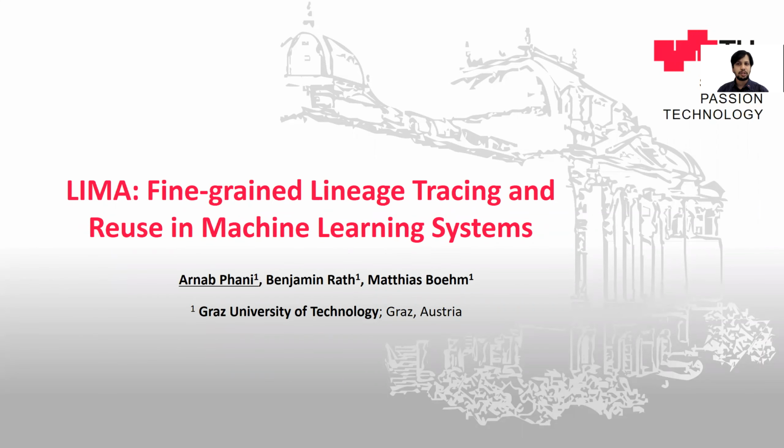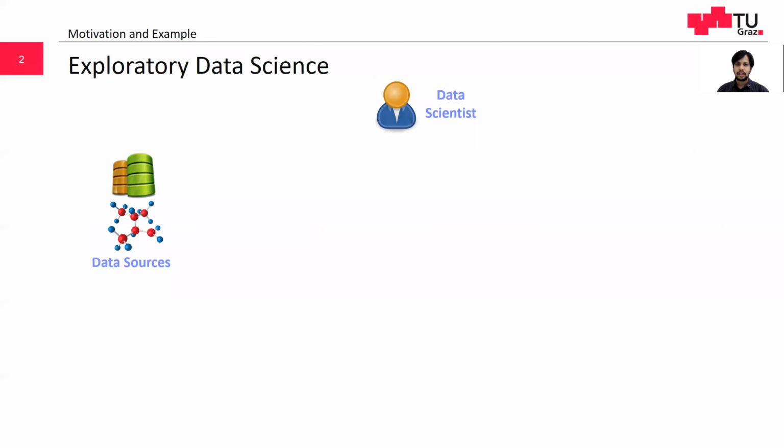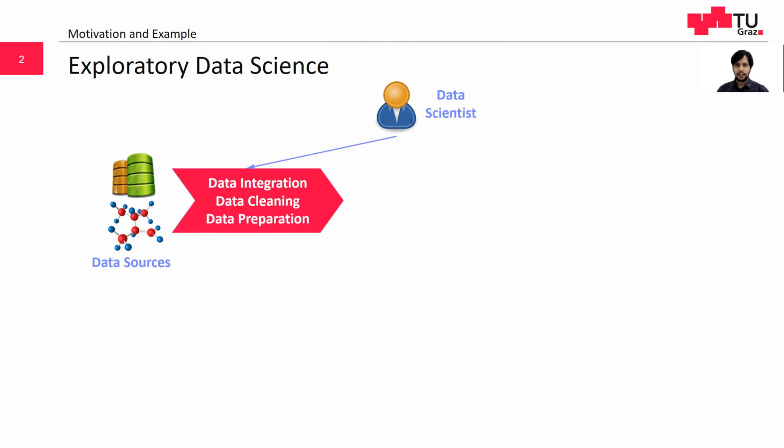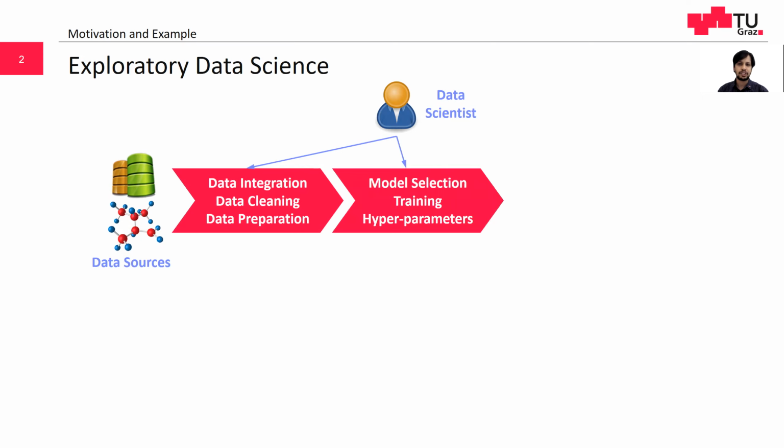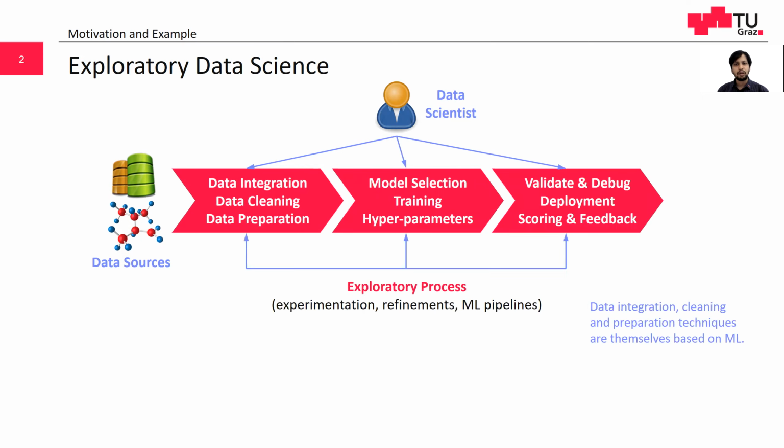In this talk, I'm going to present our paper Lemma, Fine-Grained Lineage Tracing and Reuse in Machine Learning Systems. A typical data science workflow is inherently exploratory. Data scientists pose hypotheses, integrate the necessary data, and run ML pipelines of data cleaning, feature engineering, model selection, and hyperparameter tuning. Then the model gets validated and deployed for scoring.